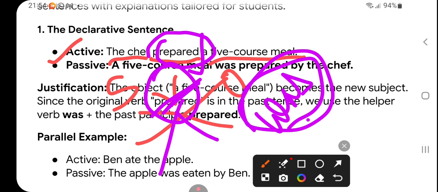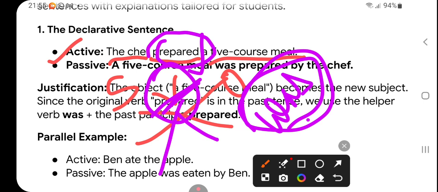The form will be changed. I becomes me, we becomes us, you is common, you never changes. You singular, you plural, you subject, you object. Then he becomes him, she becomes her, it is also common, it remains the same, and then they becomes them. So these are the objective pronouns we have to remember.